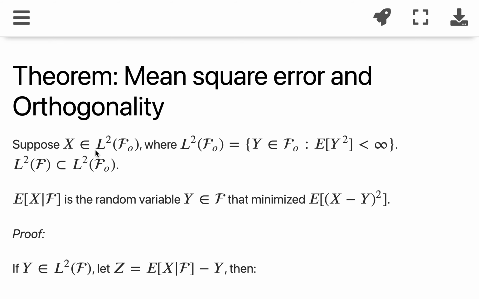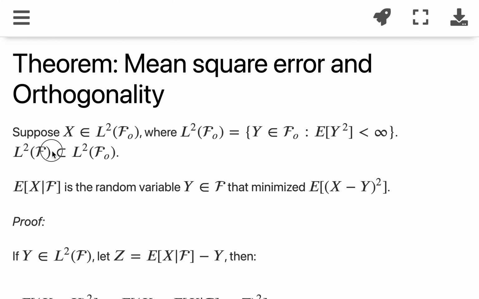So let's first look at the functional space, a Hilbert space here. Suppose x belongs to the L2 space, where the functions in L2 are F0 measurable. The definition of L2 F0 is just the measurable functions y, or random variables y, whose inner product is finite.